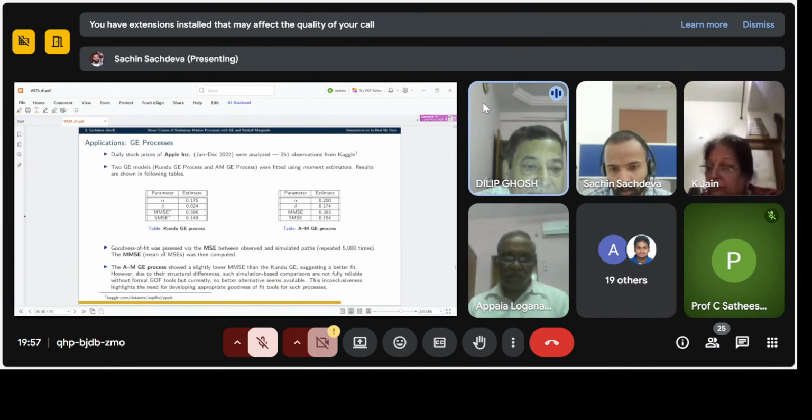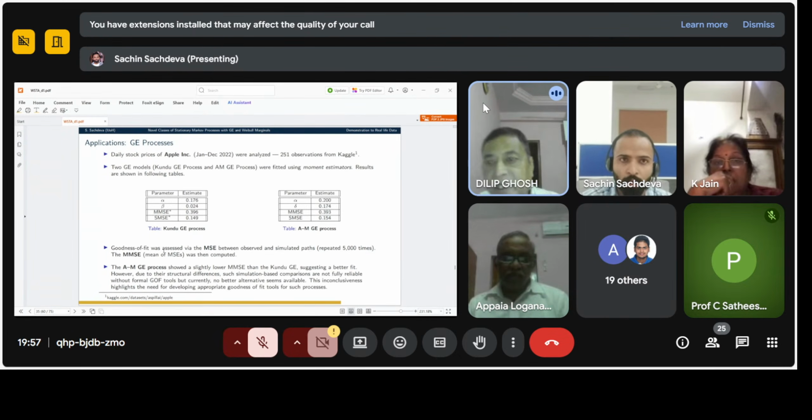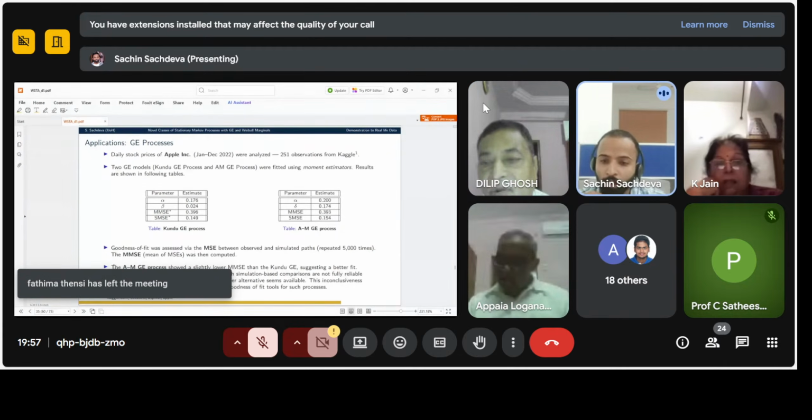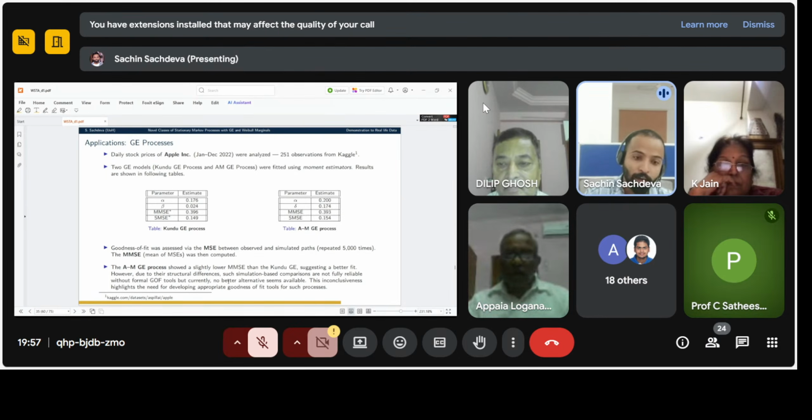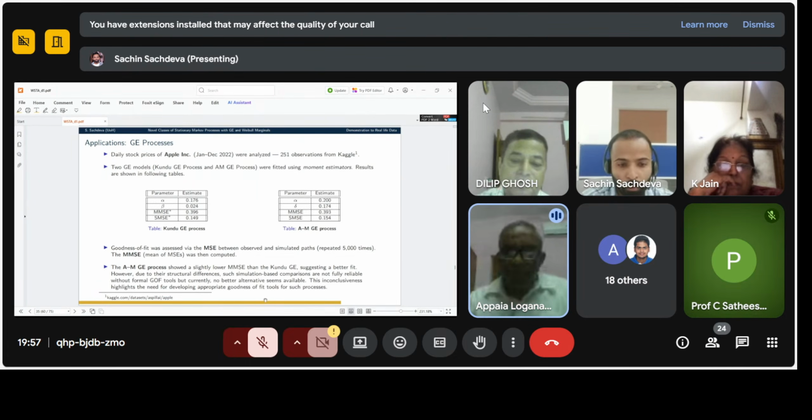Yes, sir. But the SMSE, the standard deviation of the square error, is less than your method. Yes, sir. So this cannot be used to predict that it is not Markovian. That's why, sir, I have written there: the AMGE process showed a slightly lower MMSE than the Kundu GE process. However, due to their structural differences, such simulation-based comparisons like MMSE and SMSE are not fully reliable without formal goodness of fit tools. Sir, but currently no better alternative is available to us. Okay, thank you. Make your answer precise.